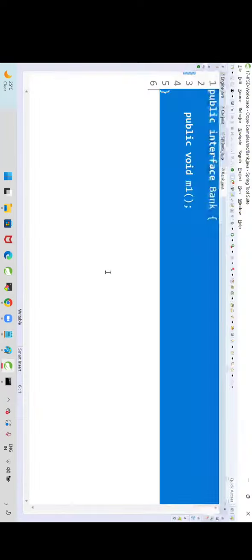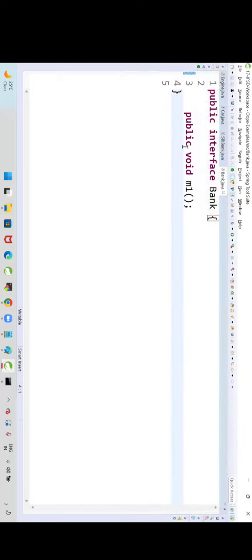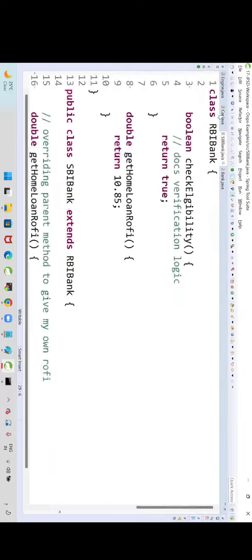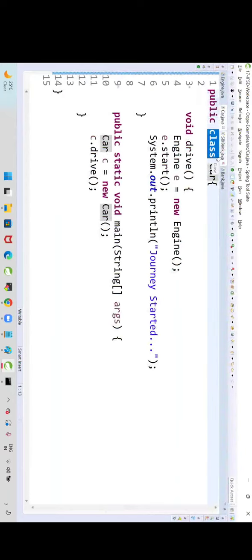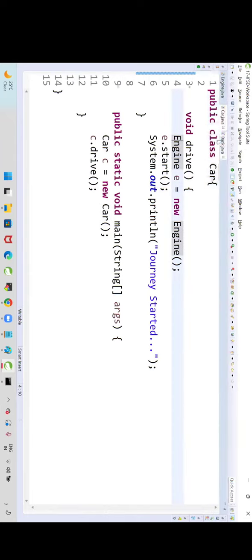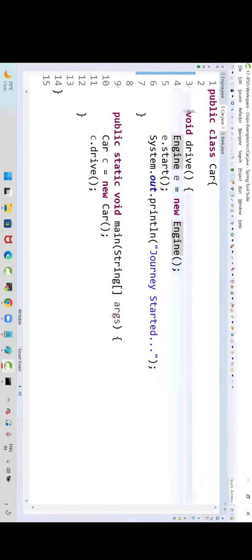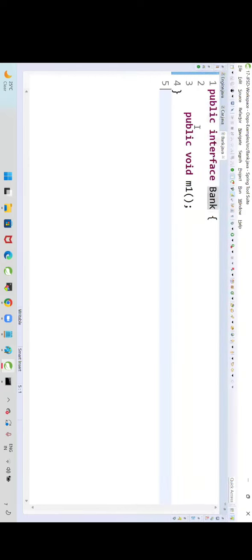Alright, see here. I have one interface called bank. How can you say this is a class and that is an interface? What is the difference? The keyword. To create the class, we are using the class keyword. To create the interface, we are using the interface keyword. Class contains concrete methods. Interface contains abstract methods. What is the difference between concrete method and abstract method?